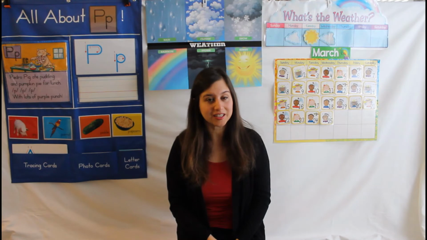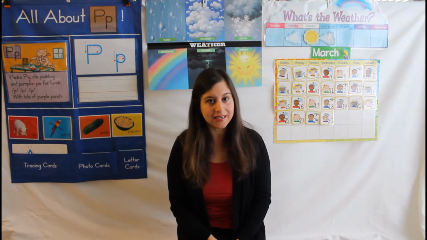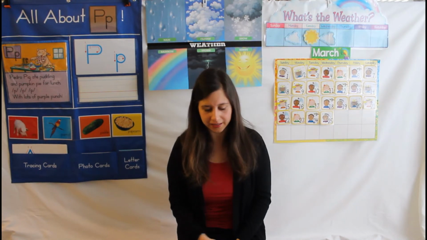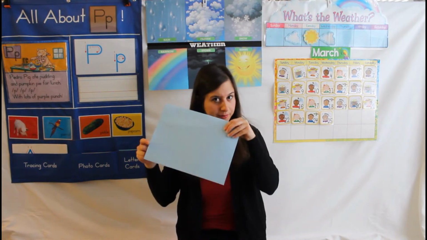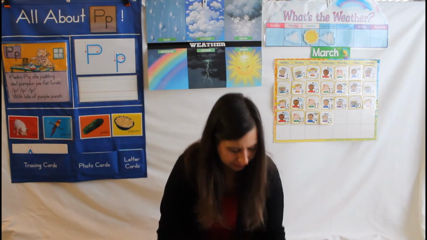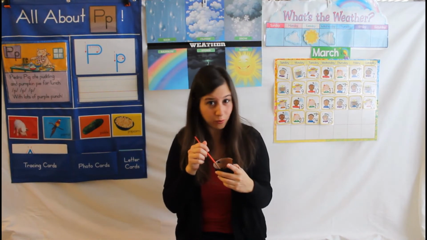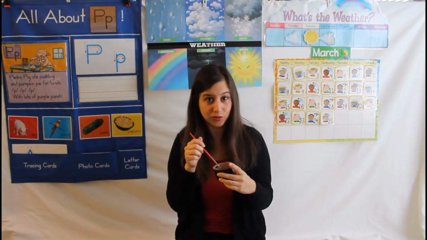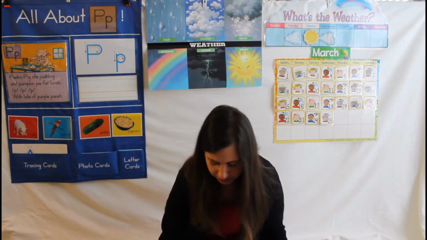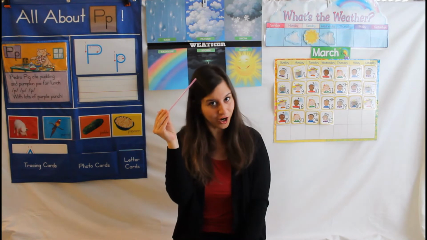Let's talk about an experiment you could do at home to see how wind can move different things. All you need is a piece of paper, some paint that has a little bit of water in it to make it a little bit easier to move, and a straw.